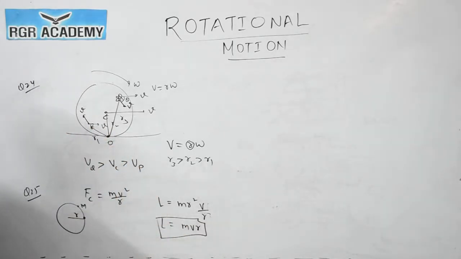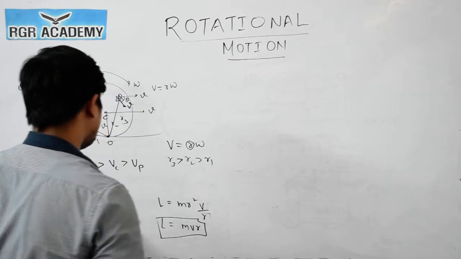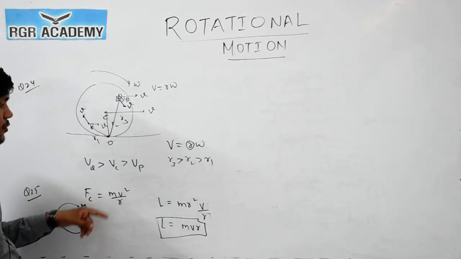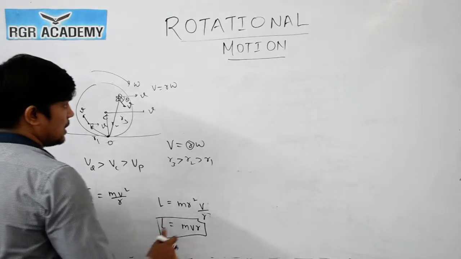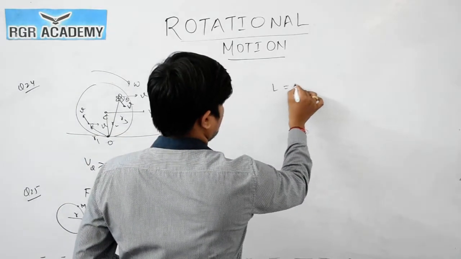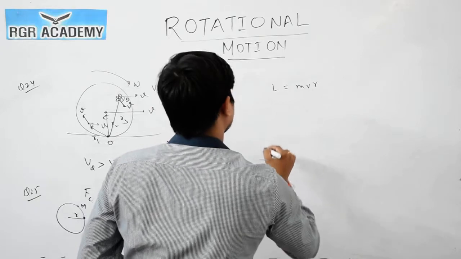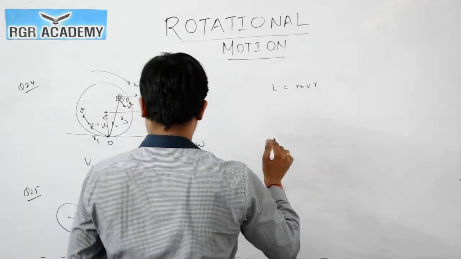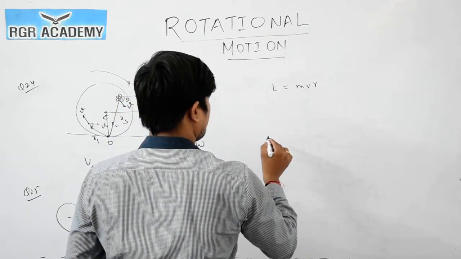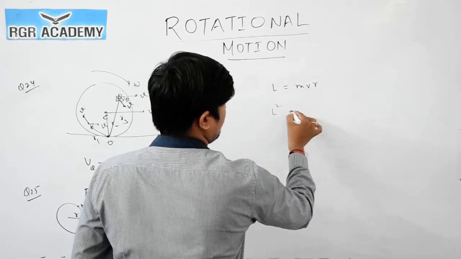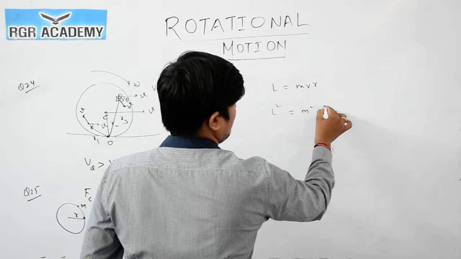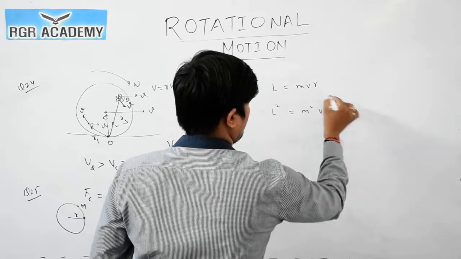Now they are asking for the centripetal force. We know that centripetal force is given by m v square by r. So what I will do, I will square both sides. L will be equal to m v r, and centripetal force is given by m v square by r. If I square both sides, L square will be equal to m square v square r square.